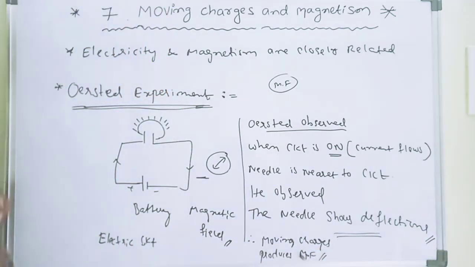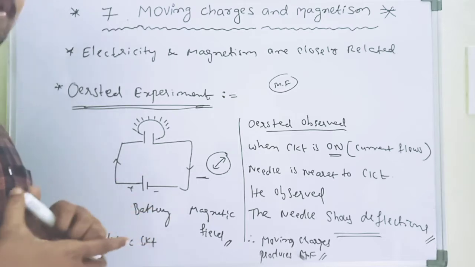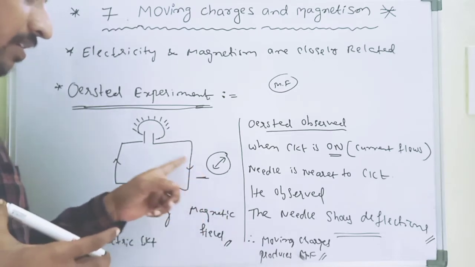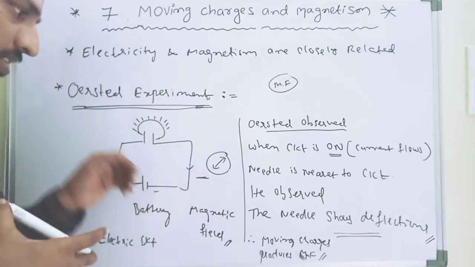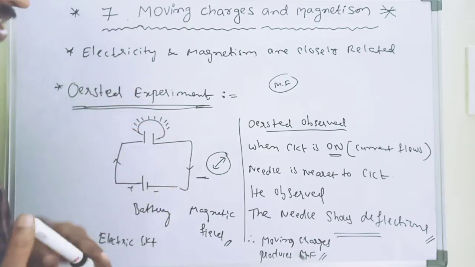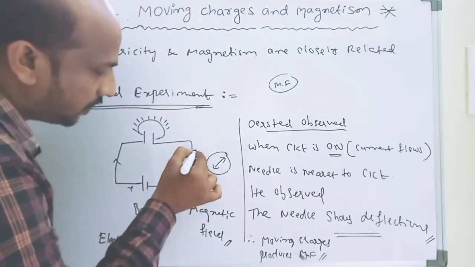So this is the main reason here. When the charges are moving, automatically a magnetic field is developed around the wire.